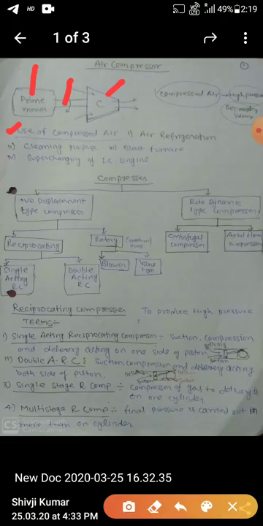Compressed air is air which has high pressure. Here, air is inside the compressor and the compressor increases the pressure. It's nothing but a high pressure coming out from that compressor, and it reduces its volume.